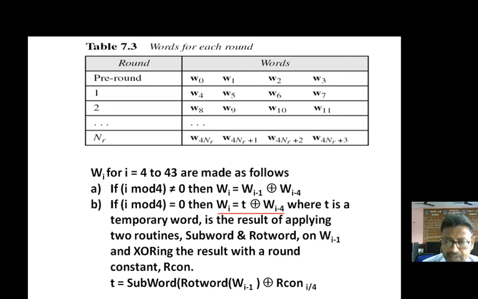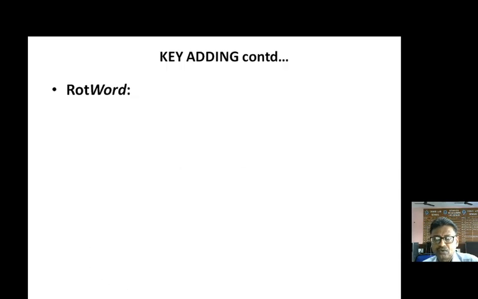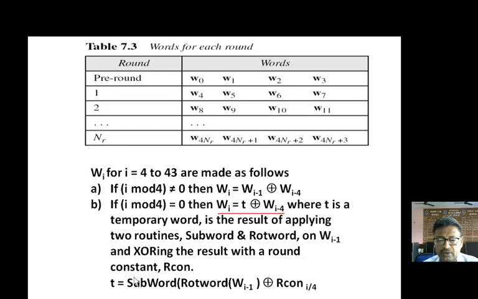We have 10 constants. Because if i is equal to 4, it is round 1, so we will be considering Rcon 0. What is Rcon? We will come to Rcon later on, but to create the W4 value, we have to calculate T first. So how is T calculated?